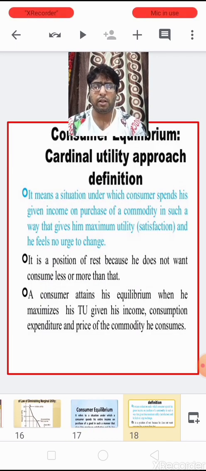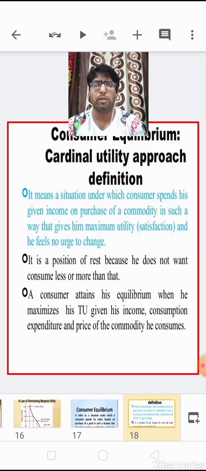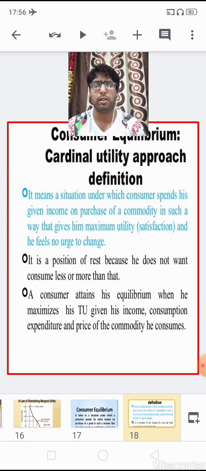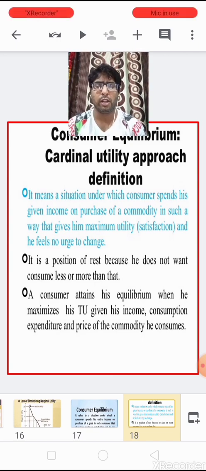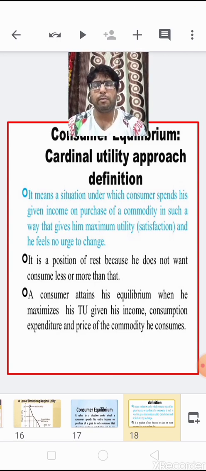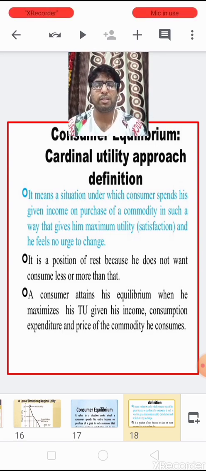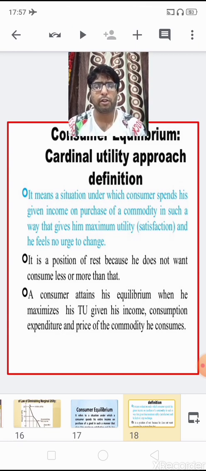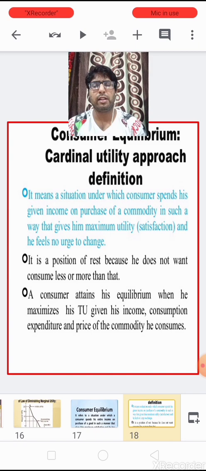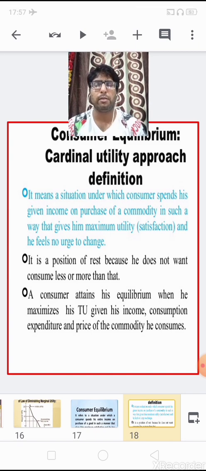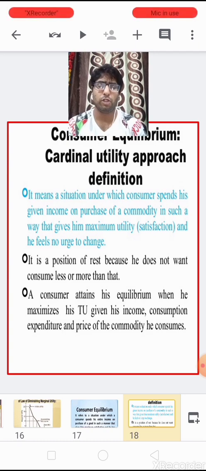The definition under the cardinal utility approach is that a consumer spends his given limited income on the purchase of a commodity in such a way that gives him maximum utility, I mean maximum satisfaction, and he feels no urge to change.